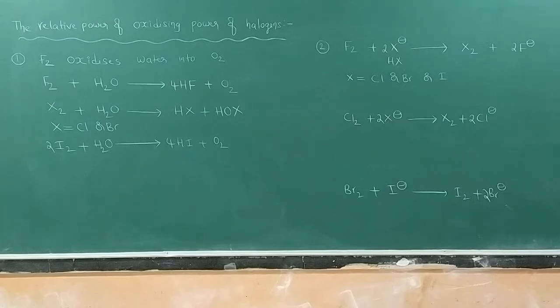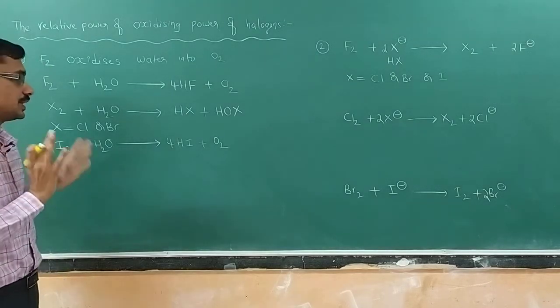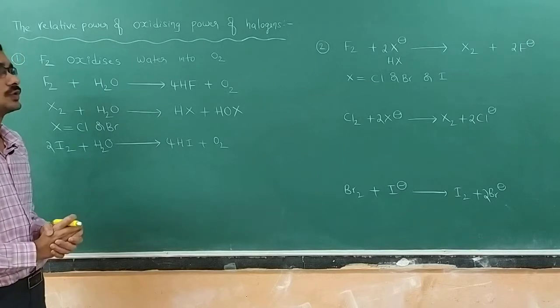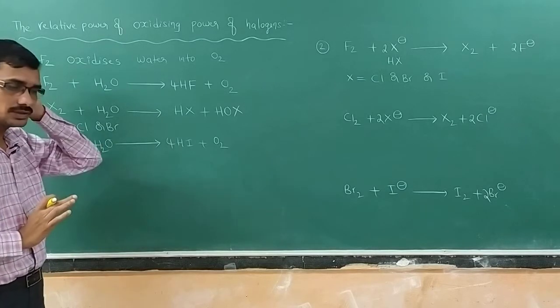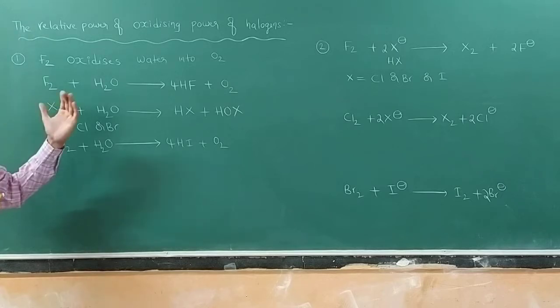In continuation to that oxidizing power, let me take the relative oxidizing power of halogens, how halogens exhibit the oxidizing nature. This is a very important topic. You will get more questions from this chapter. It looks very simple when you understand what oxidizing power is. Oxidizing power means the substance undergoes reduction, but oxidizes the other elements. Let me see how they oxidize some molecules.